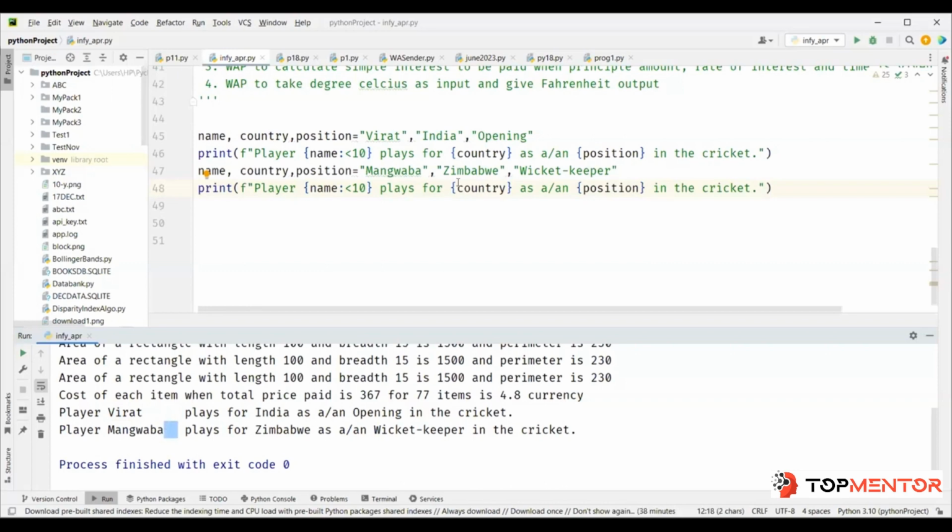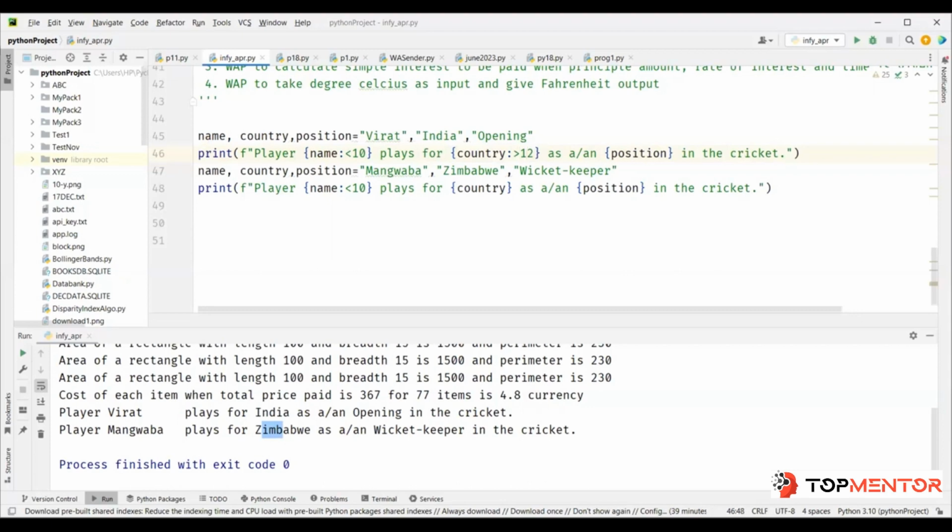Now country, I want it to be right aligned. So colon, and let's give 12. That means we want 12 spaces to be kept reserved for country, and I'm saying go right aligned.